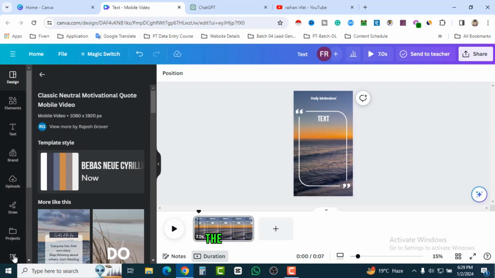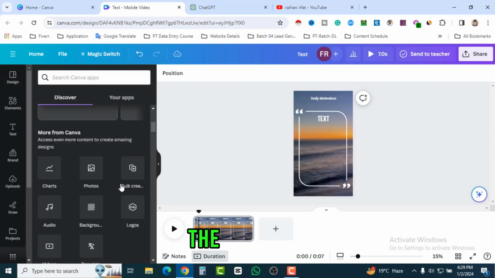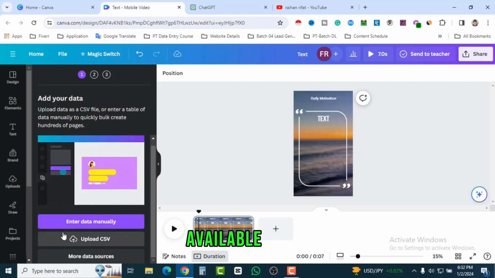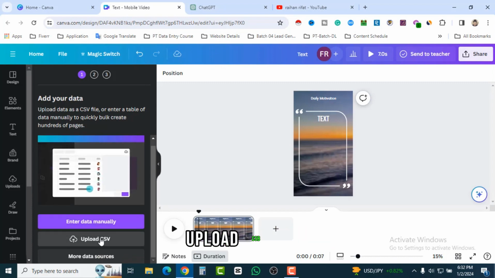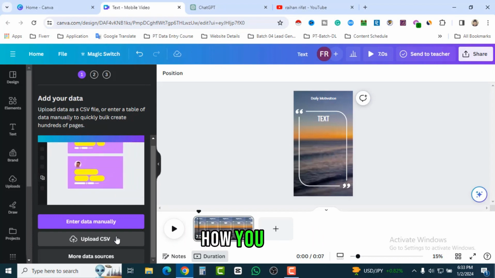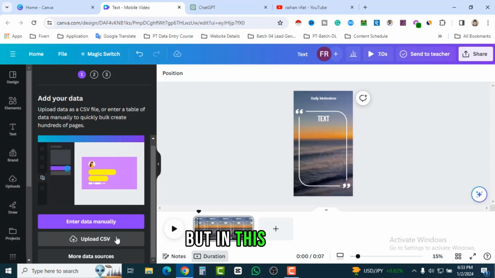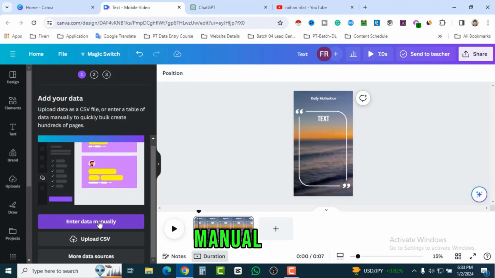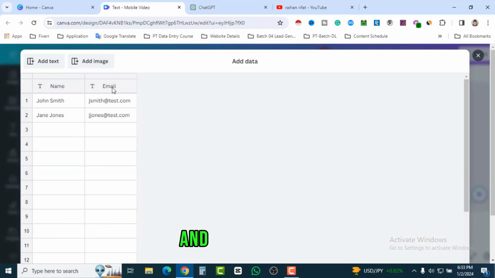So let's click on the left bar, and here you can see bulk creation. Click on bulk creation, and here you can see enter data manually. Okay, all right, so here you can see the 2 options available: enter data manually, upload CSV. Okay, so I already have 2 videos where I showed how you can create a CSV file and upload it, but in this video I am going to show you entering manual data. So let's click on enter manual data, and here you can see the name and email section, and you will see some information there. But don't worry, I'm going to remove it and give it the text name.